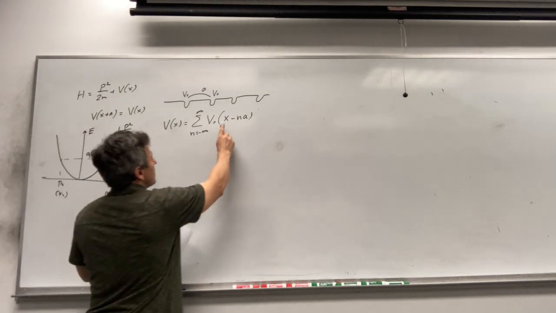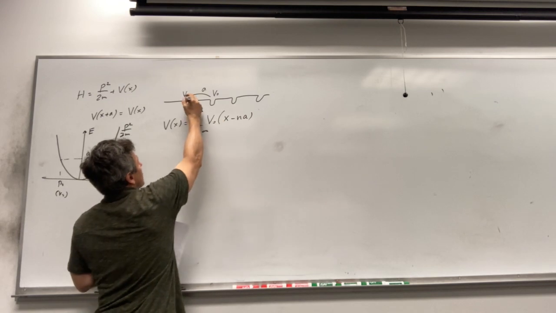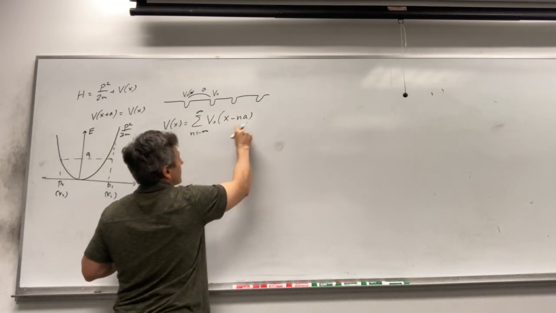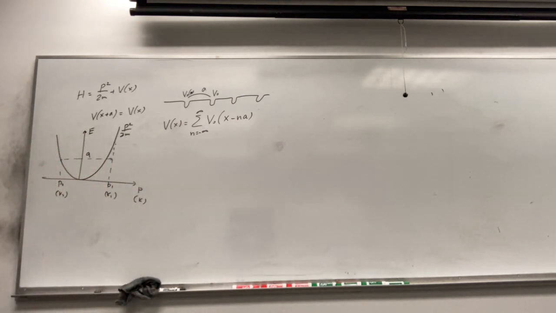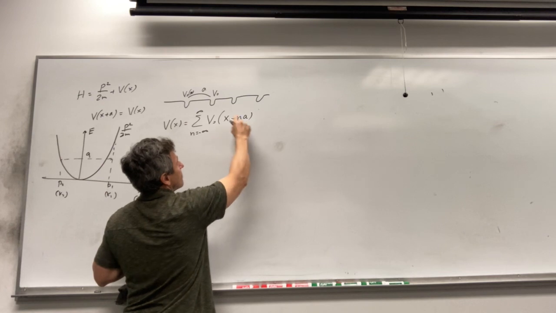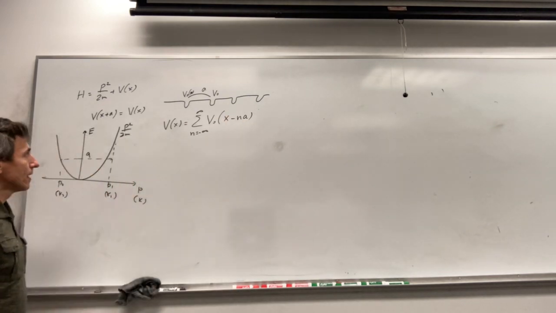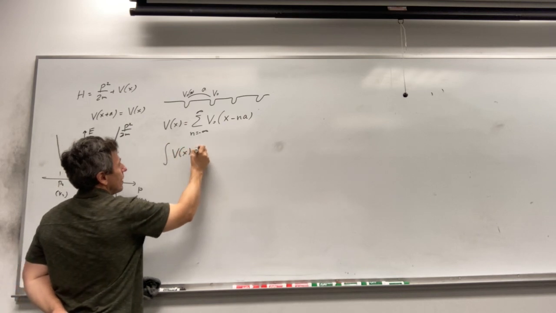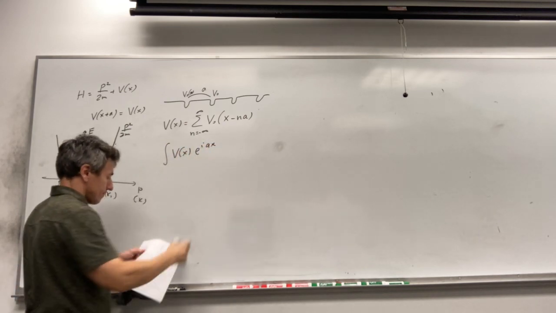So it means that each profile will be V0(x), and it will be localized at different points. This is exactly the meaning of this x minus na. So this profile will be localized at point na, and a is the period of this structure. Now let's calculate the Fourier transform. So we calculate the integral of e to the power iqx.